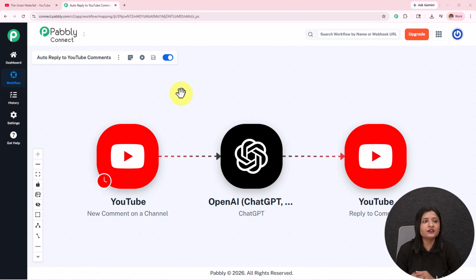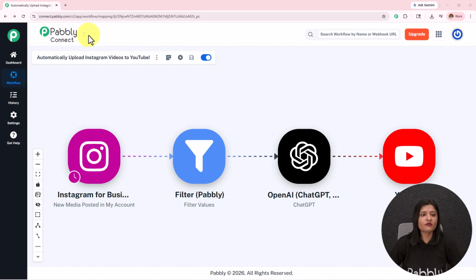Moving on towards the third automation, which is automatically upload Instagram videos on YouTube. Now here, if you are a content creator and you want cross posting so as to improve your reach and to increase your audience, then this automation will work wonders for you. You simply have to post your reel on Instagram, and then it is going to be automatically posted to your YouTube channel as a short.